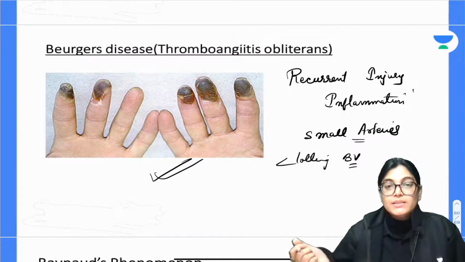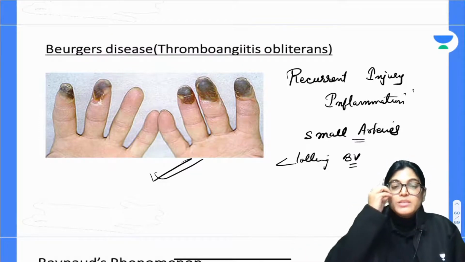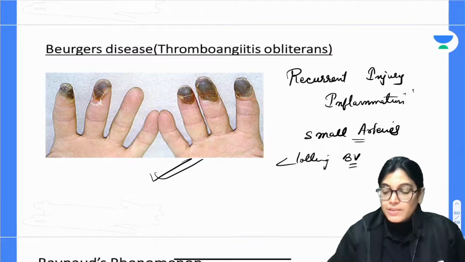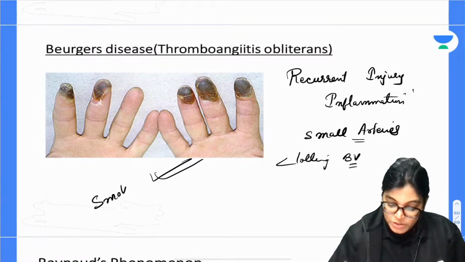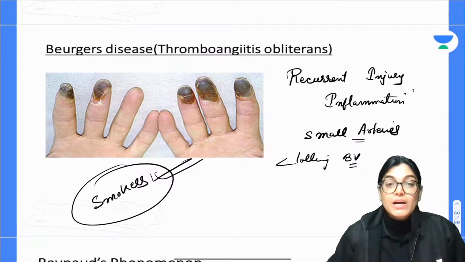As you can see here, blackish coloration is on the distal aspect of the hands, and it is more seen in smokers. Chronic smokers के case में there is more chance of Berger disease.